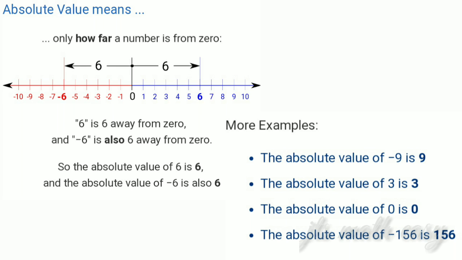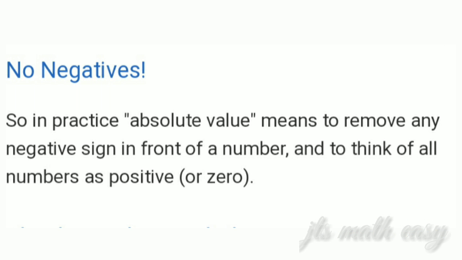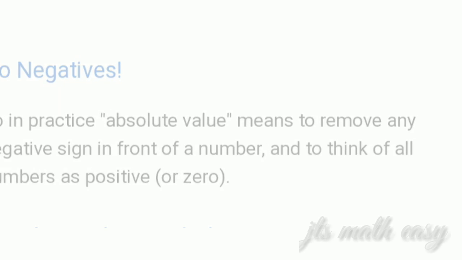Just look here, we have some more examples. Minus 9 gives 9. 3 is 3. Then 0, what about 0? The absolute value of 0 is 0. So simply remember that absolute value means to remove any negative sign in front of your number and to think of all numbers as positive or 0. This is what you have to remember about your absolute value.